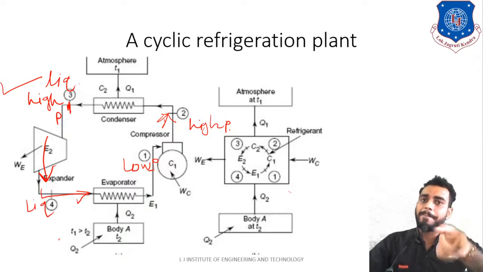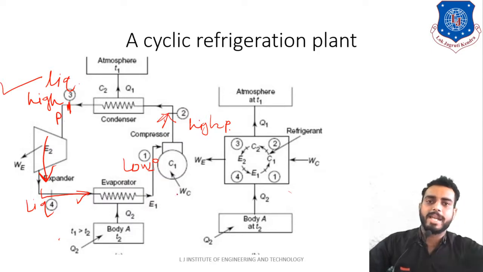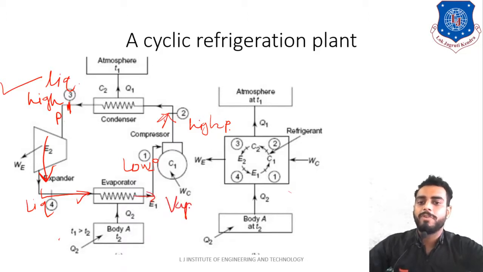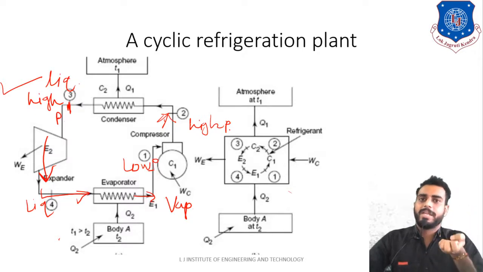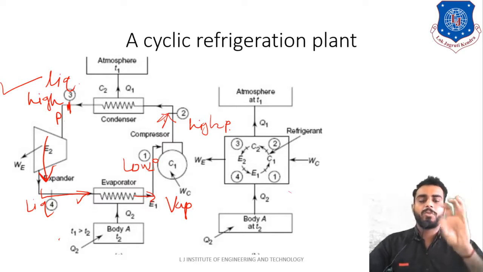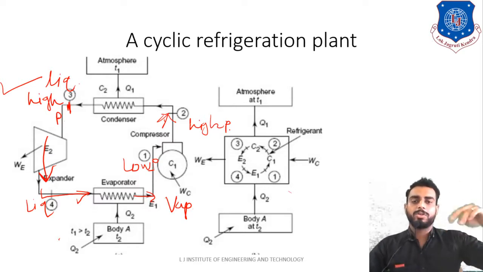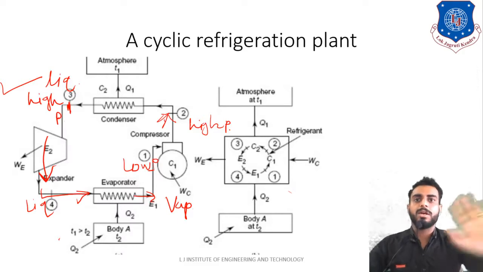Now evaporator, from name itself you can identify its function. What is the function? It will convert the liquid into the vapor form. Clear? Now in order to convert the liquid into vapor, what you can do? You have to absorb the heat, right? For example, if you want to convert the water into steam, then you have to give the heat supply to the water, right?